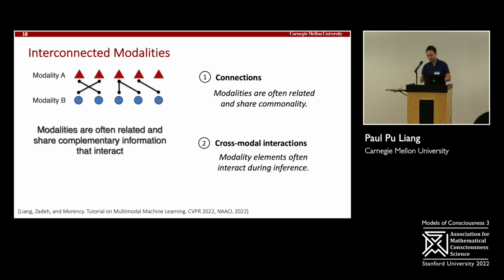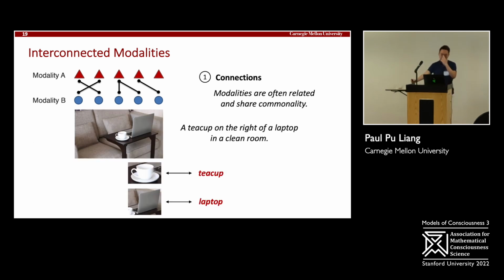So that's heterogeneity. The other key aspect is interconnections. Modalities are different, but they're not independent. We don't want to process these modalities separately. Instead, these modalities are often related and share some complementary information that interact. And again, there's two levels. Just connections, the fact that these modalities are related and share some common information, and interactions, the fact that when we start merging these modalities for a prediction task, they're going to interact to give rise to new information in some way. So what are some examples of this? Again, going by these running examples, we know that the image of a teacup is connected to the word teacup.